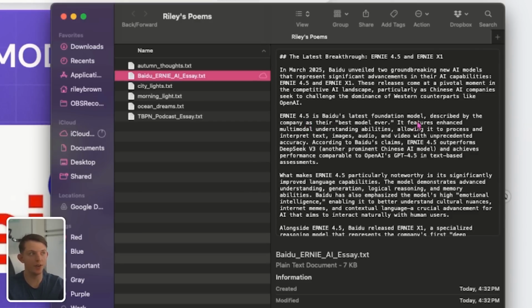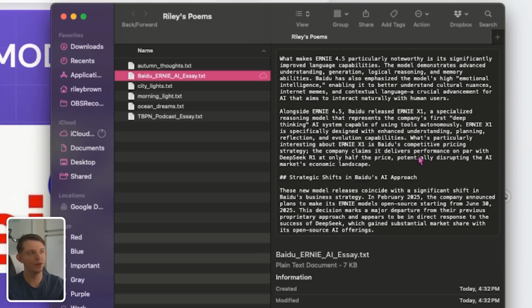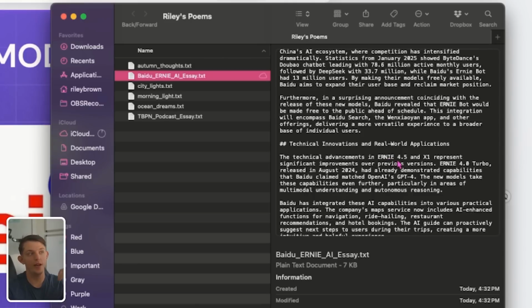And it's their latest foundation model, just like ChatGPT's new 4.5 model. And then they also released X1, a specialized reasoning model that's even cheaper than DeepSeek's reasoning model, and apparently it's nearly as good. So it performs on par with DeepSeek's R1 at only half the price. Basically, they created a model that's a lot like GPT 4.5 and just like DeepSeek's R1.